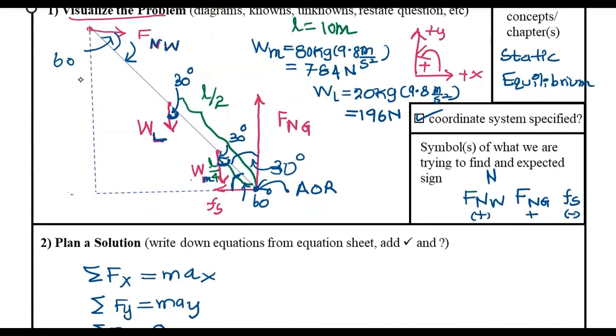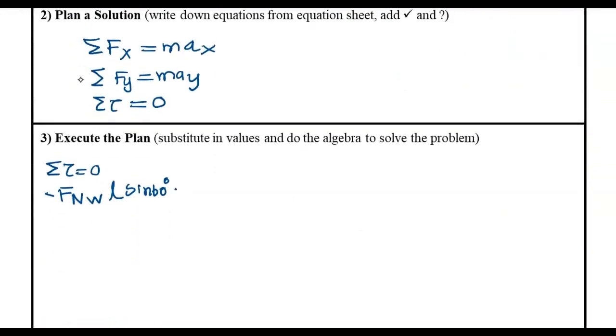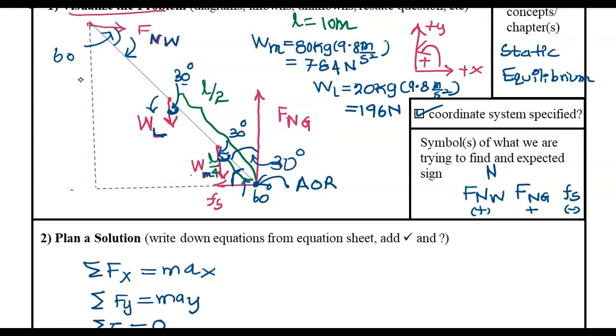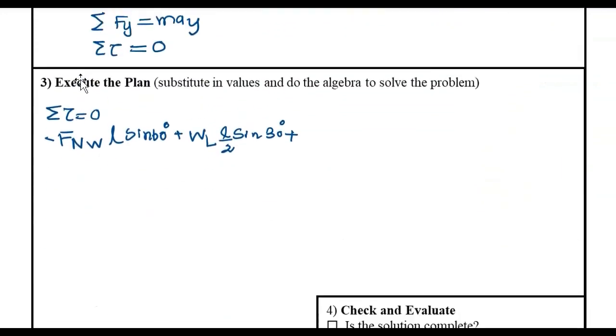And then the torque from the weight of the ladder, as you can see, is going to rotate your system counterclockwise, so that should be a positive torque. So force times the distance is L by 2 sine 30 degrees. And the torque from the weight of the man is also going to be positive, because that force is going to rotate your system counterclockwise with respect to the axis of rotation, you can see.